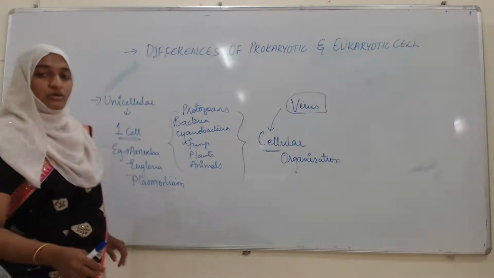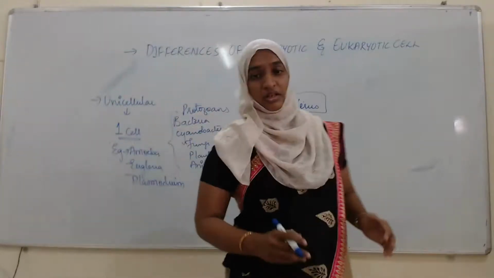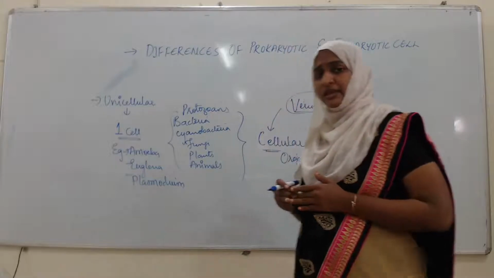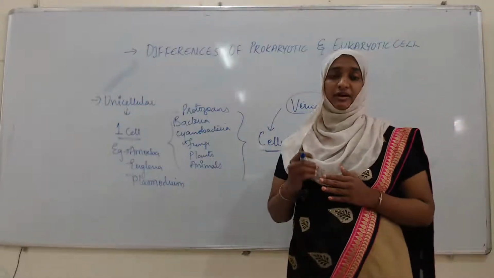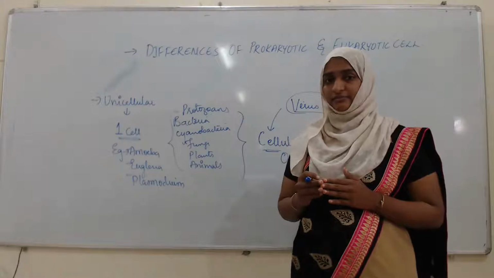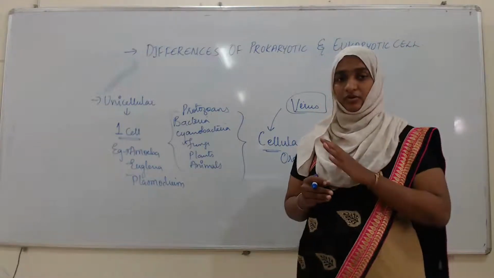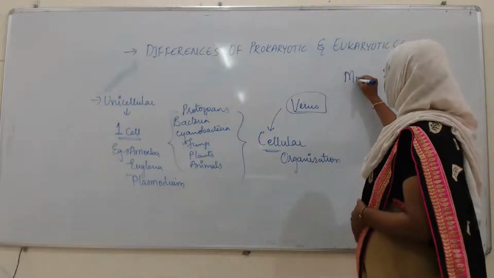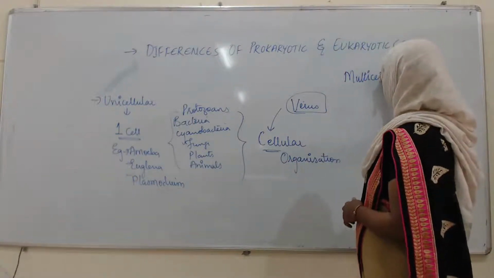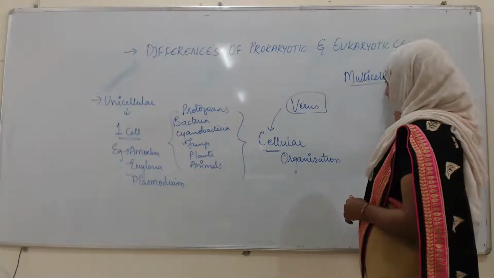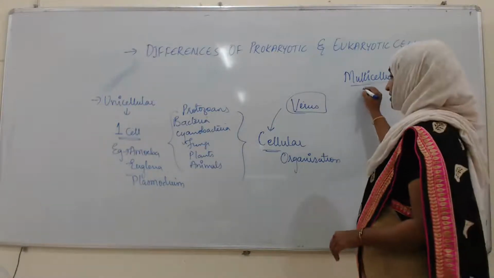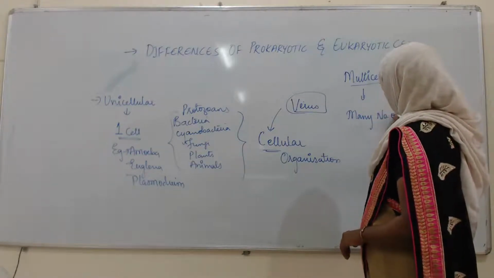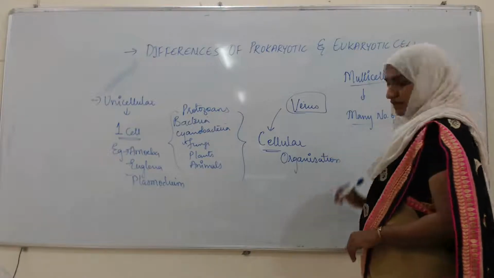Then, one more classification of the living organisms is based on the number of cells. If the body of living organisms is made up of many cells, more than one cell, then we call them multicellular organisms, where the body is made up of many cells.